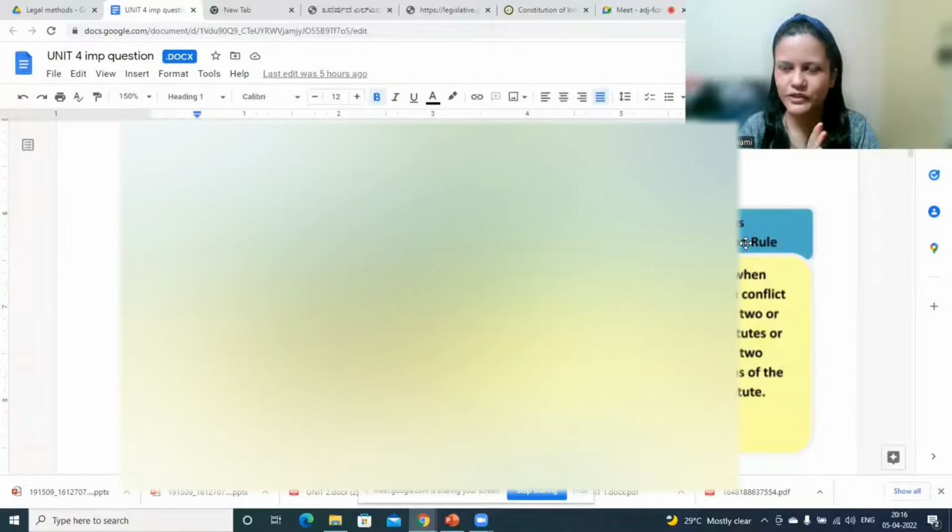One provision is saying something, another provision is saying something completely opposite. That means within one legislation itself, two provisions are conflicting with each other. In that case, what do you do? Which provision would you say is valid and which is invalid? How do you solve that problem? In that case, we try the harmonious construction rule. We try to balance these two provisions.